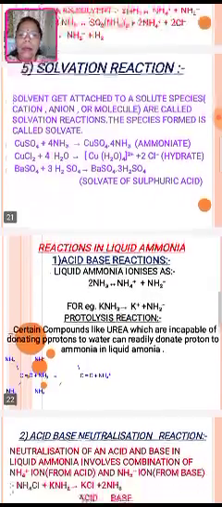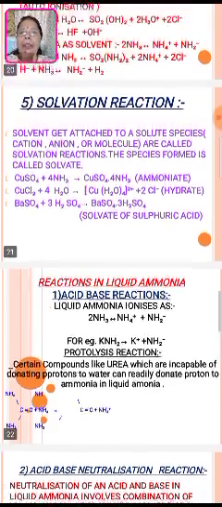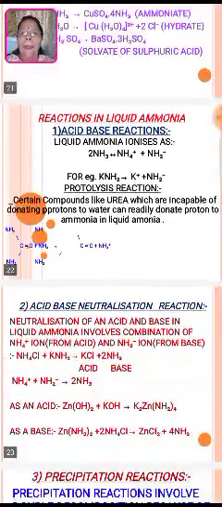Now CuCl2, copper chloride, plus 4 water gives a hydrate compound, Cu(H2O)4 2+ plus 2Cl-, and barium sulfate plus three H2SO4 gives a solvate, BaSO4·3H2SO4, the solvate of sulfuric acid. These are the examples of solvation reaction.